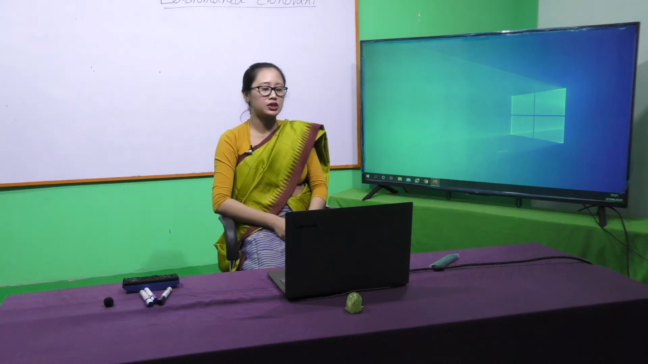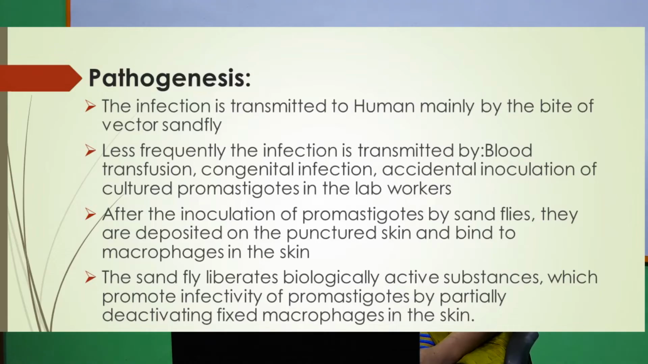Let's come to pathogenesis. It is transmitted by the bite of the female sandfly. It may also be transmitted by blood transfusion, congenital infection, or accidental inoculation in the lab. After inoculation, the promastigotes are deposited on the punctured wound, where they bind to the macrophages. The sandfly also liberates some biologically active substances that partially deactivate macrophages. Thus, when the macrophages engulf the promastigotes, they are not killed.